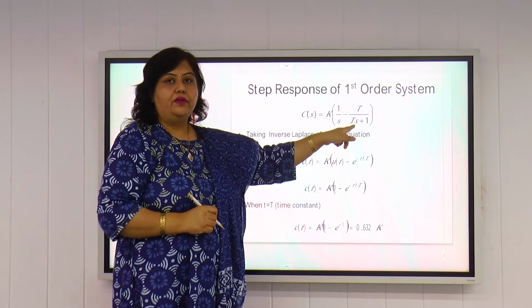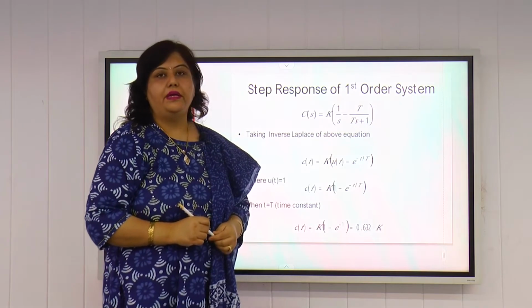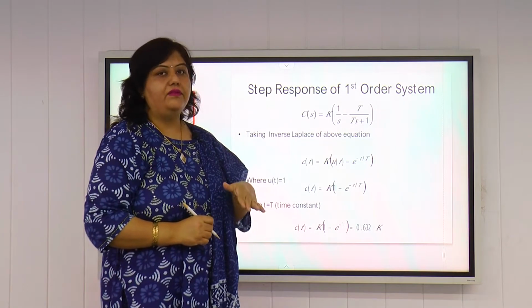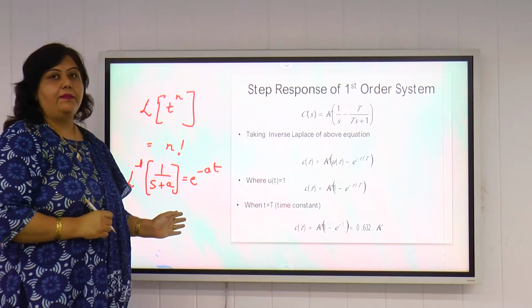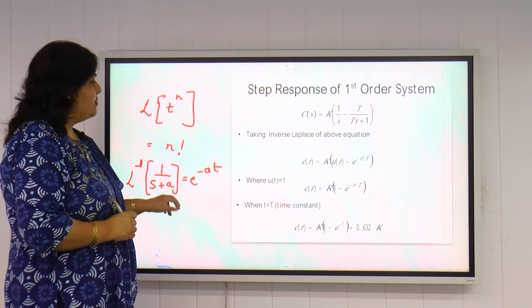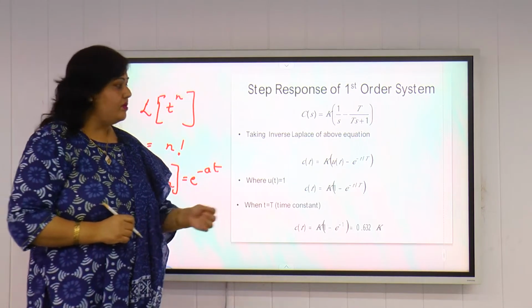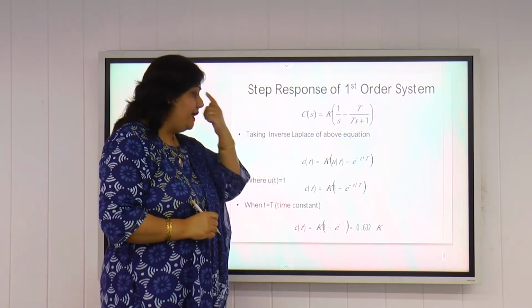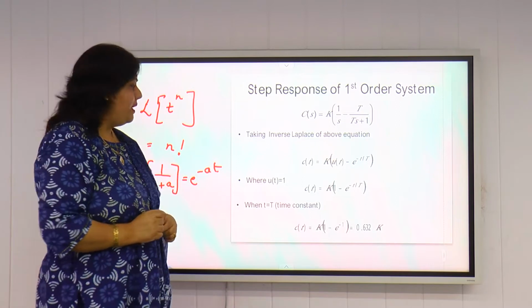In T by ST plus 1, for finding out the inverse Laplace, we will again divide the numerator and denominator by capital T, and then we will find the inverse Laplace by using the formula written here: the inverse Laplace of 1 by S plus a is equal to e raised to power minus at. So by using this formula, we can find the inverse Laplace of this term. So we get the time response C(t) equal to K into 1 minus e raised to power minus t by T, if we take u(t) equal to 1.